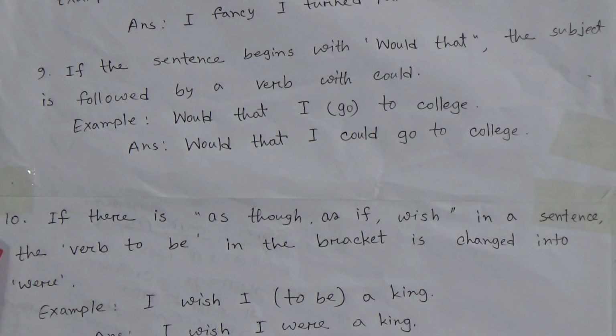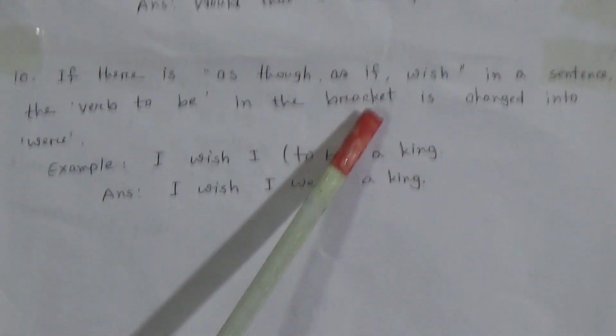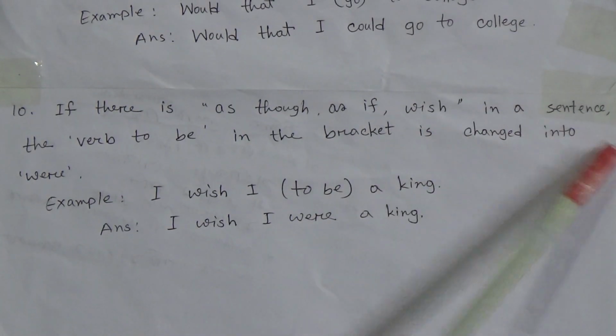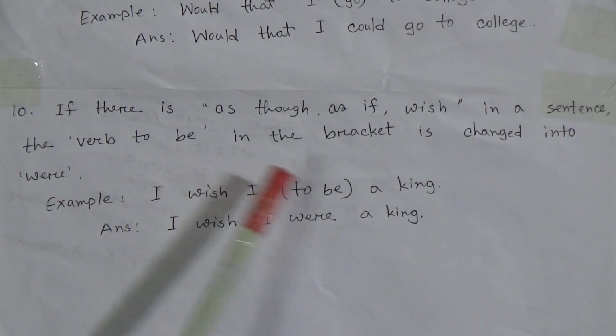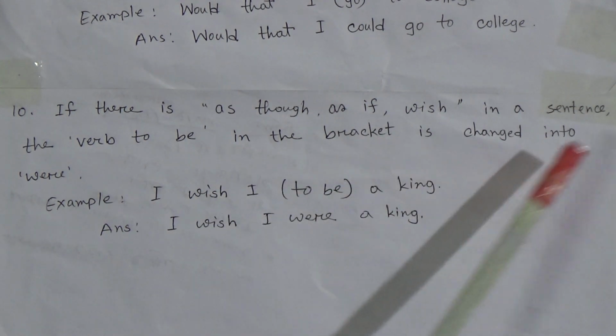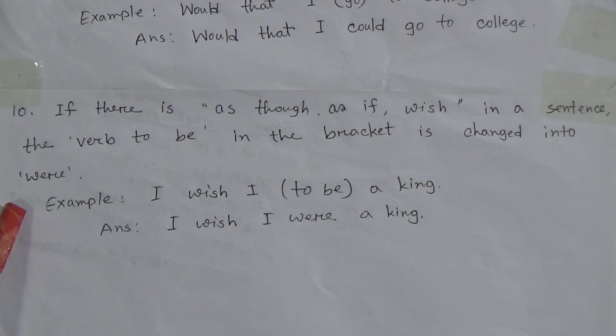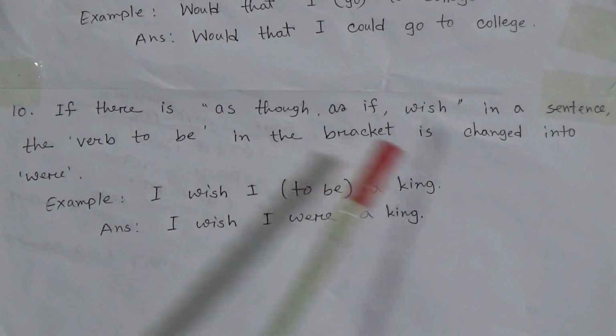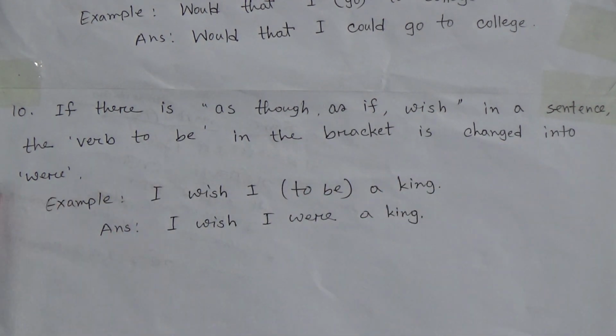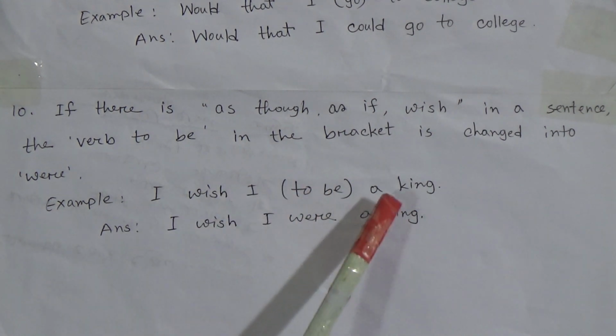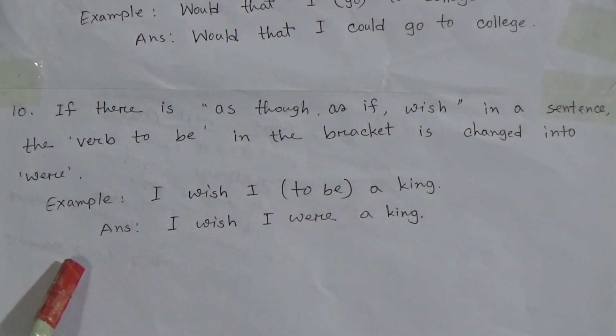Okay. Now number 10: If there is as though, as if or wish in a sentence, the verb to be in the bracket is changed into were. For example, I wish I (to be) a king, and the answer is what?